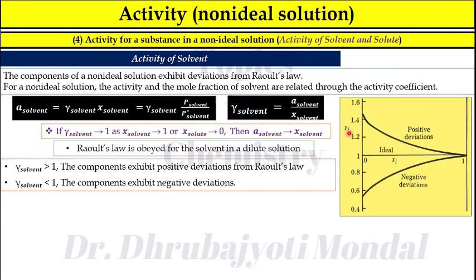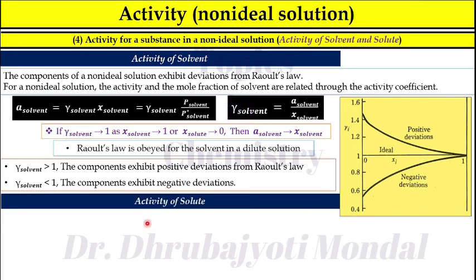Now if you plot gamma versus mole fraction, you get a curve like this. In the middle one, the gamma value is equal to 1. That means activity of the solvent is equal to X solvent. So this line represents an ideal solution. Gamma equal to 1 means ideal solution. Above 1, the gamma value is greater than 1, and in this region gamma value is less than 1. When gamma is greater than 1, positive deviation occurs, and here gamma value less than 1 means negative deviation from Raoult's law.